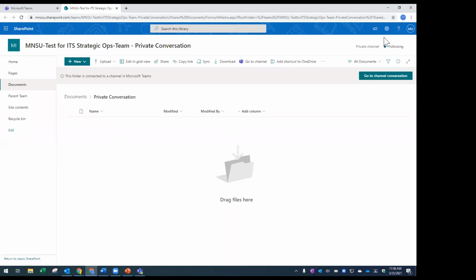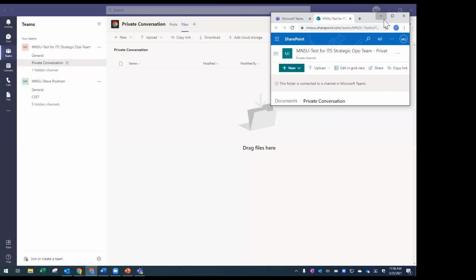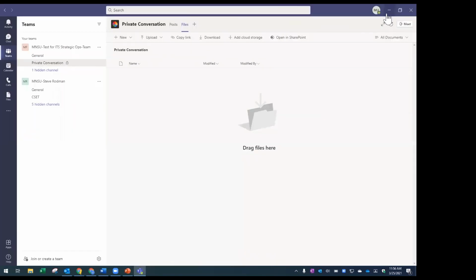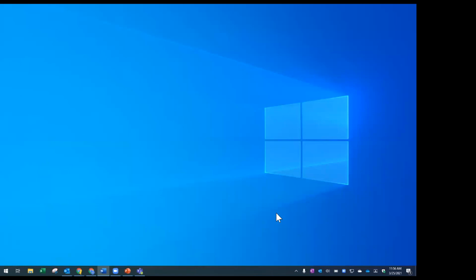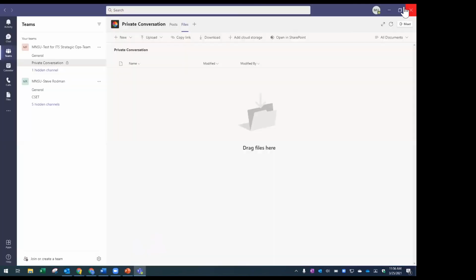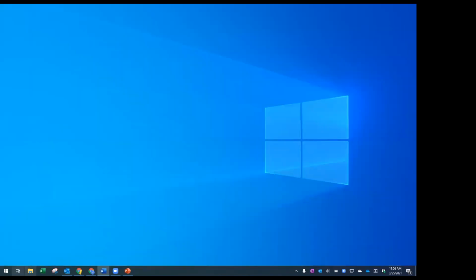But I was running the Teams application, right? So I have the browser and the application. And because I use Teams so much, by default, your Windows might be hiding your Teams. So right now I have it open, so it's showing here on my taskbar, but if I hit the X button, you'll see it disappears. And now you might think, oh, it must be closed. It's not running. I should open Teams again. But it actually remains running, much like Skype did. It remains running. So if I come over here to my show hidden icons, I can click that button and you'll see there's my Teams application.